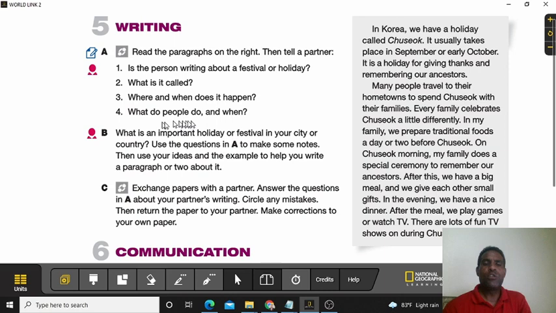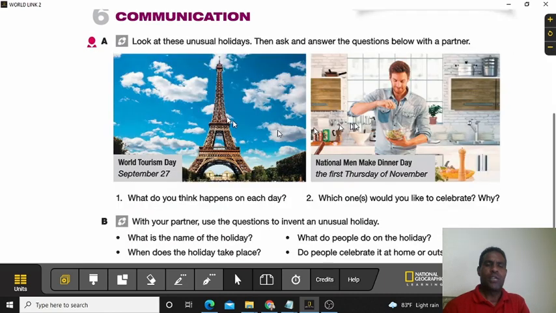So, look at this picture. It says World Tourism Day, September 27th. And look at this picture. National Men Make Dinner Day, the first Thursday of November. As you could see, those are special days that they have.